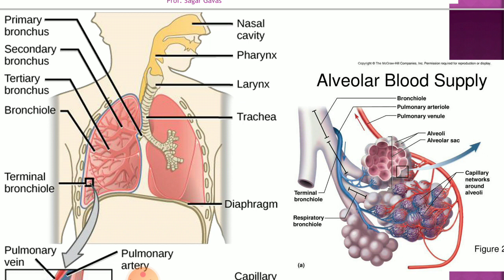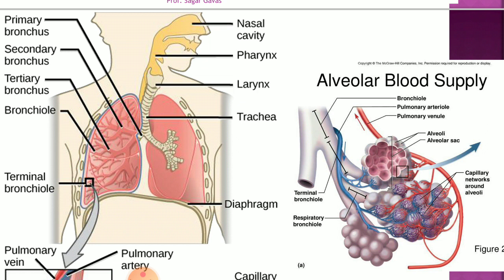So there are only two membrane barriers: one layer of squamous epithelium in the alveolus and one layer of capillaries in the pulmonary vein or pulmonary artery. That is all about alveoli.